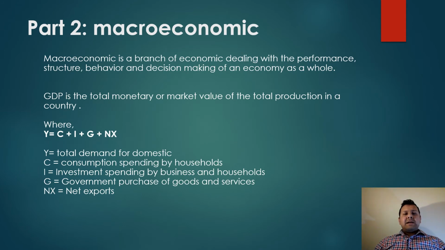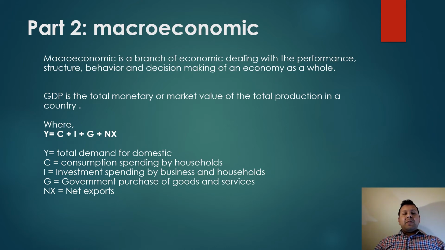The second part belongs to macroeconomics. Macroeconomics is the branch of economics dealing with the structure, behavior and decision making of the economy as a whole. GDP, the gross domestic product, is the total monetary or market value of products in the country, where the formula is Y equals C plus I plus G plus NX.